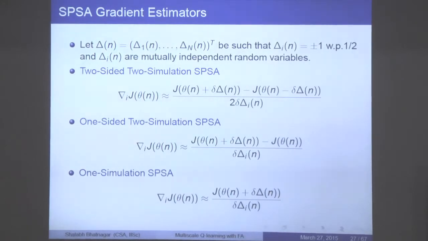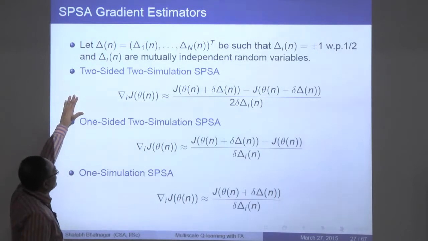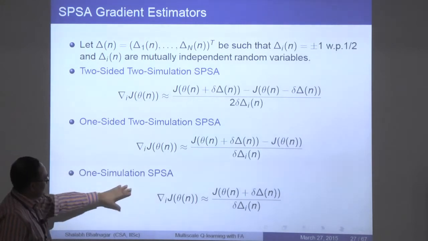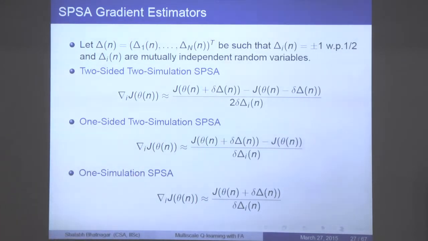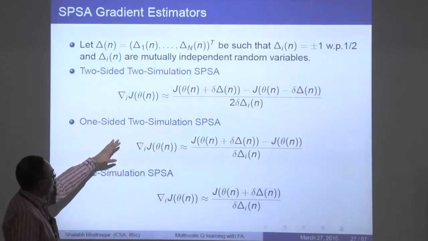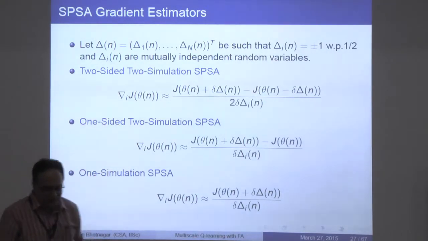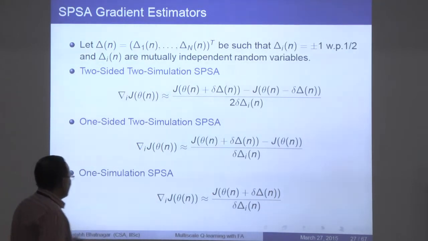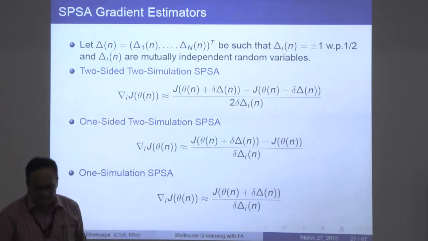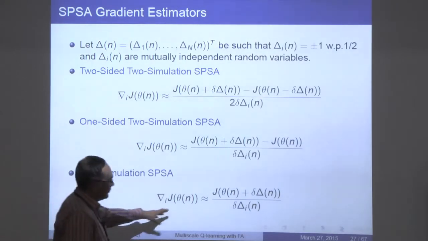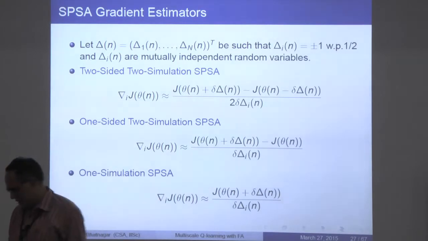So here is a summary of the SPSA algorithms that we have seen so far. The two-sided, the original one, is this. The one-sided tweak by Han-Fu Chen et al. is this, and then there is this one simulation algorithm by Spall. Now, our goal in some of the work that we did was to somehow improve the performance of both two simulation and one simulation. Of course, the two simulation works well as is, but the one simulation SPSA does not work well. We have seen any number of instances where, because of the high variance, this algorithm shows poor results.